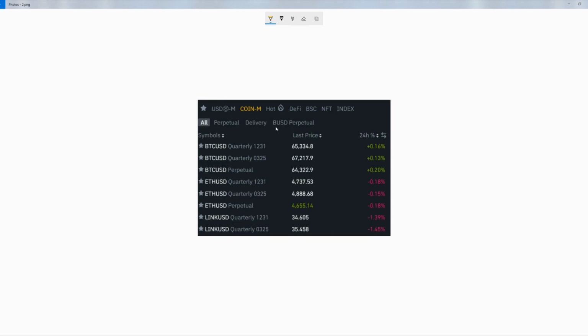For this video, we're going to be focusing on Binance. On Binance, the first thing you do is select the form of margin contract you would like, whether it's a stablecoin margin or a coin margin contract. That's going to be the collateral you offer in exchange for the margin you're going to receive. Within that, we have two types of contracts: perpetual contracts and delivery contracts. But for this video, I'm going to refer to delivery contracts as futures contracts. Depending on which contract you select, every contract has a different price, which is important to note.